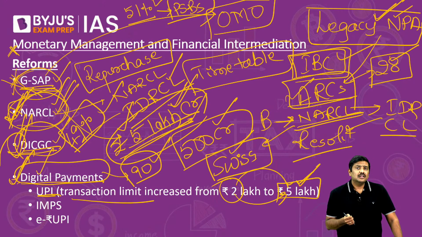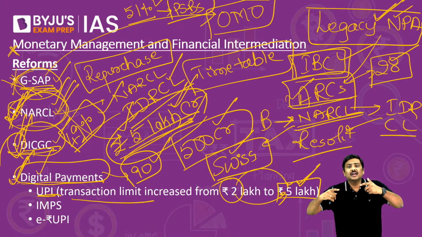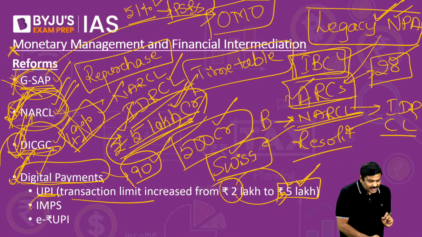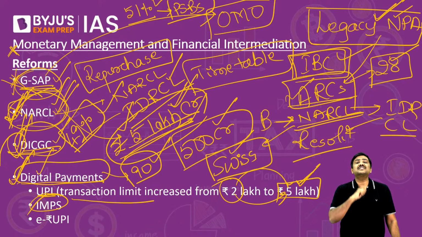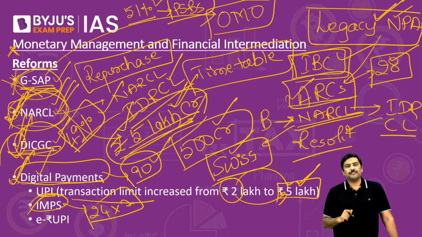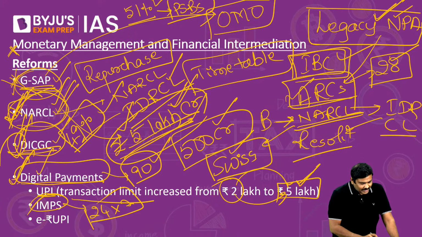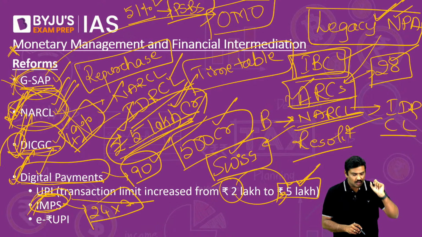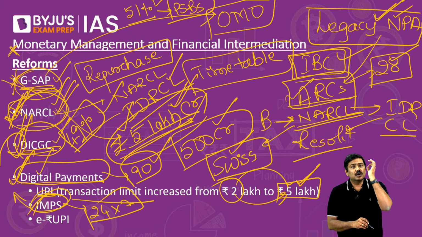What is the advantage here? Acceptability or transfers through the usage of UPI as a mode of transaction will be further enhanced now with the enhancing of the limit. Second, IMPS, Immediate Payment Service. It is available 24/7 for 365 days now. And even under IMPS, the limit has been increased to 5 lakh rupees. Remember this also.